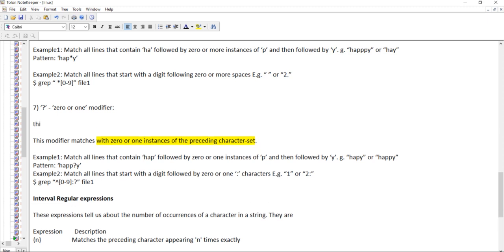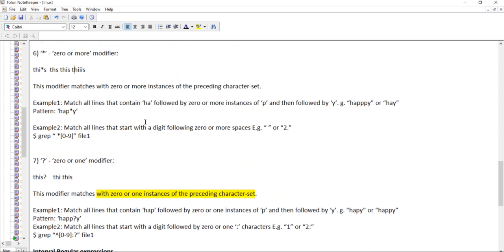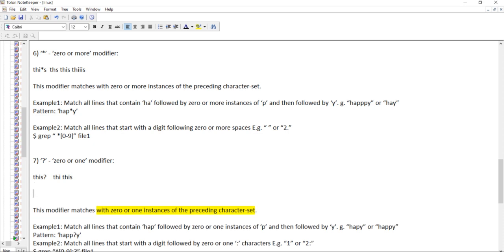So if you write this, then this is applied for the alphabet S. 0 means THI is also valid, THIS is valid. Okay. So this star, and we also have plus, like THIS plus.